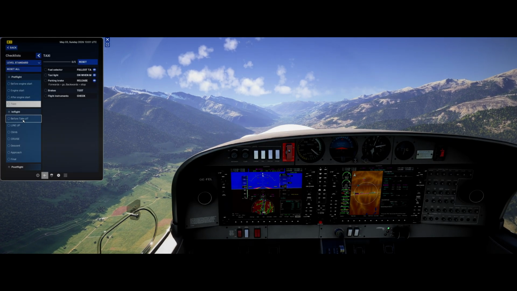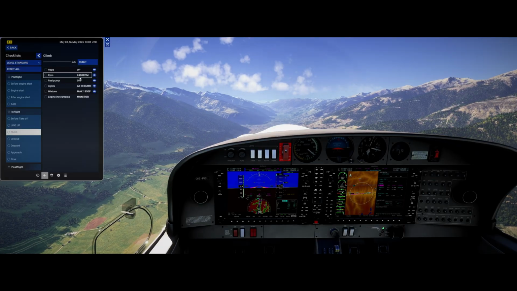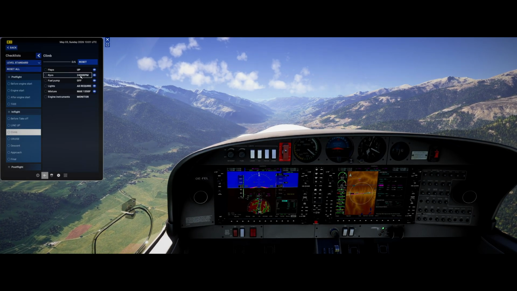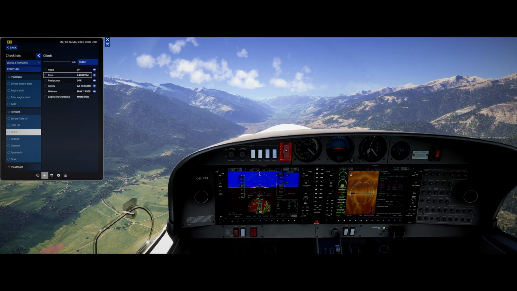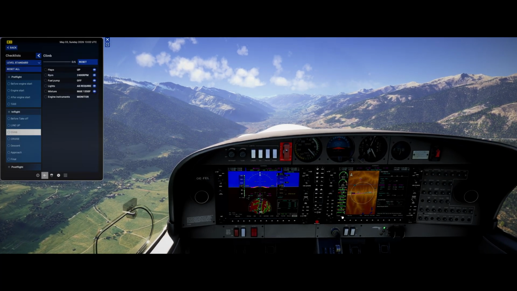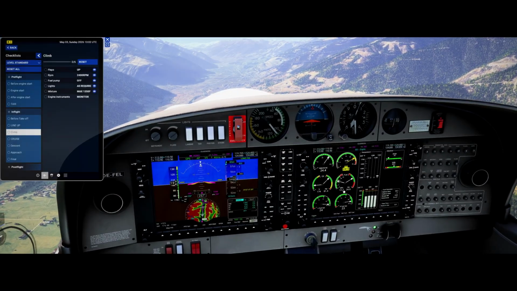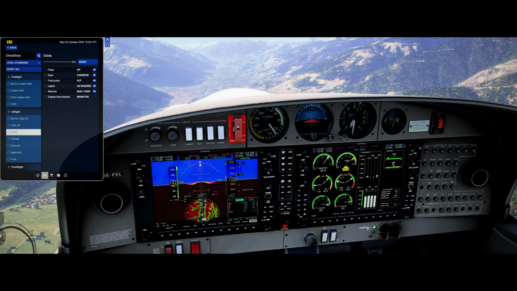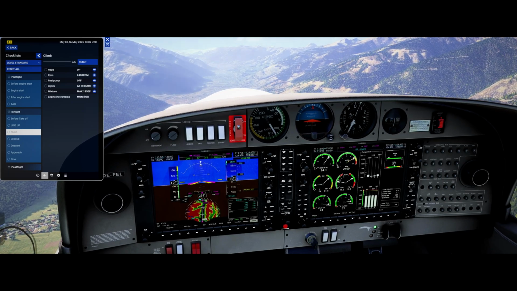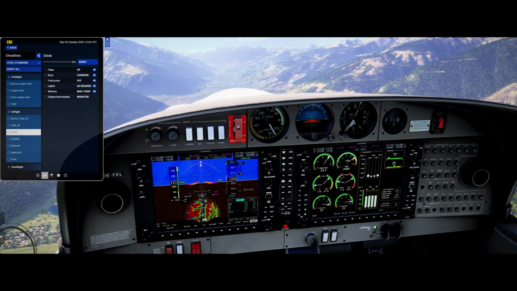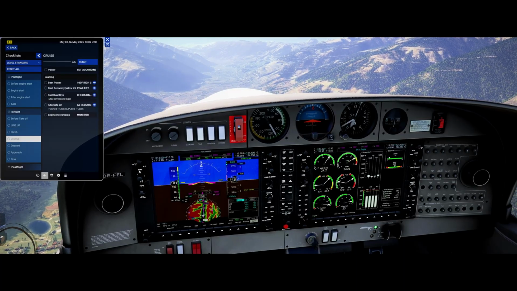Fuel pump is on. Let's go to our climb checklist. The flaps are up. The RPM was set to 2000 RPM-ish. We can come up a little bit here. The fuel pump is off. Lights are as required. Make sure we're going to check for 150 now. That is looking good. And the engine instruments monitor, of course.